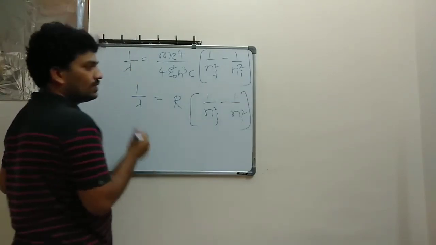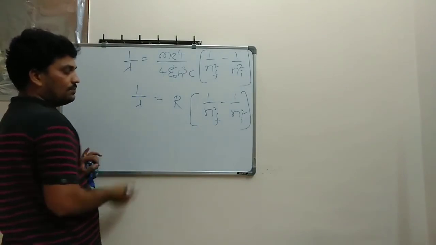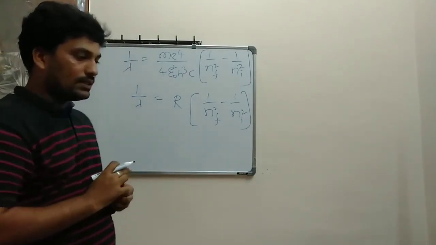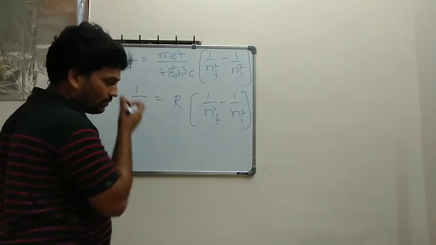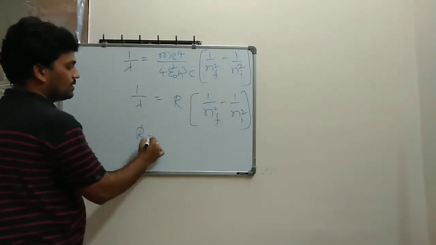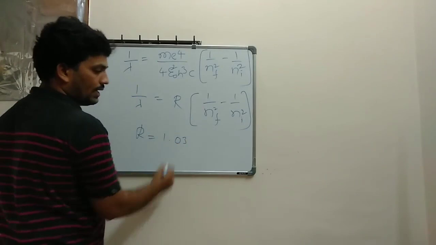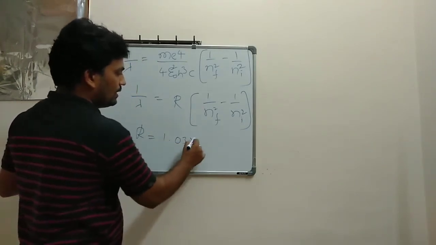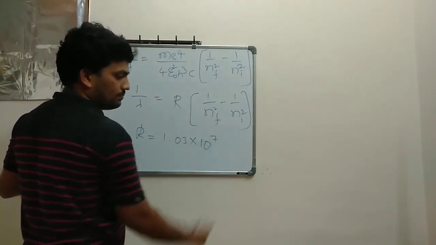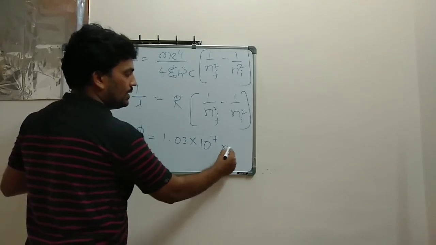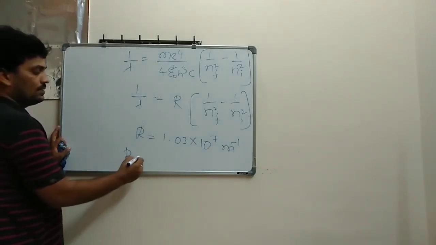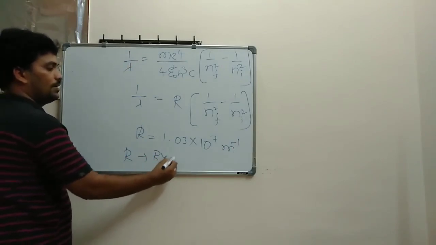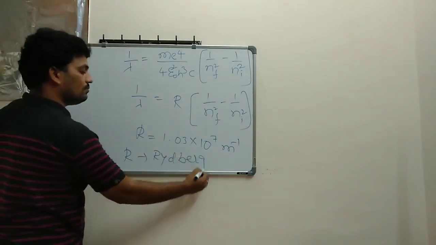Here one simple thing you should know. R is the Rydberg constant, and its value you have to write. R value is almost 1.03 into 10 power 7 meter inverse. R is called the Rydberg constant.